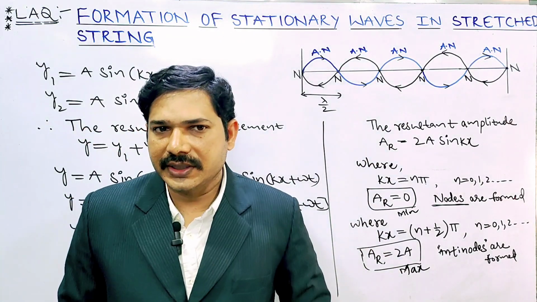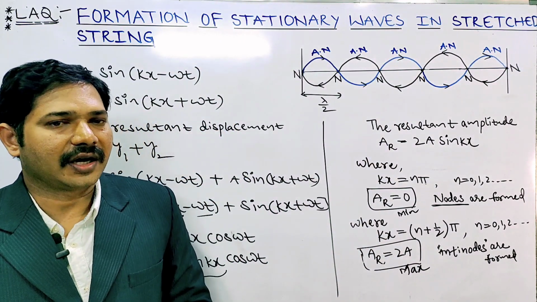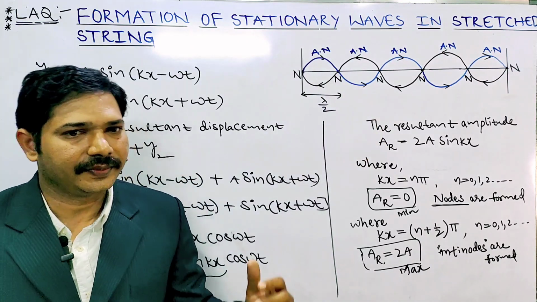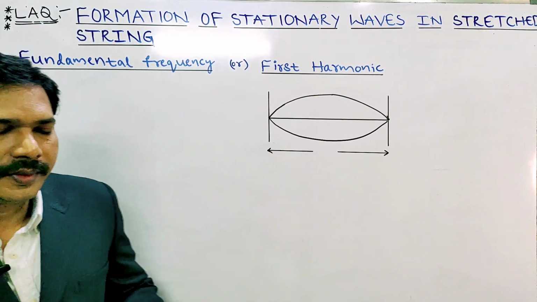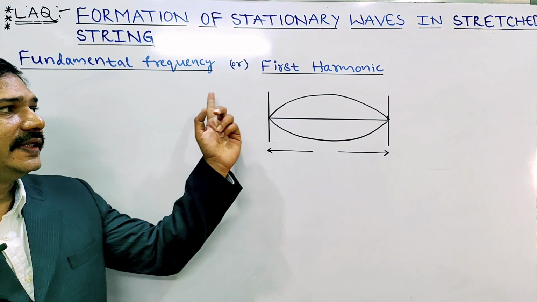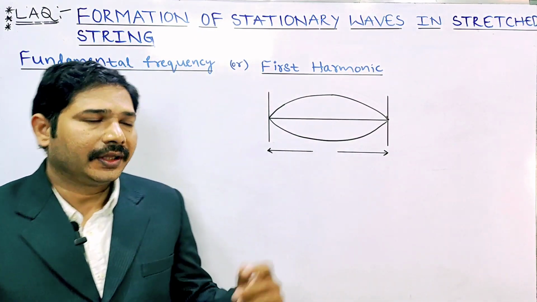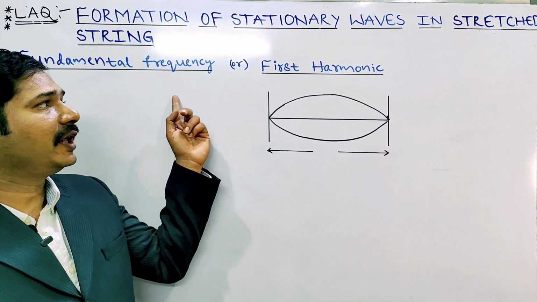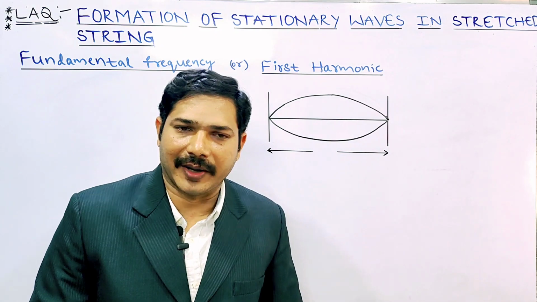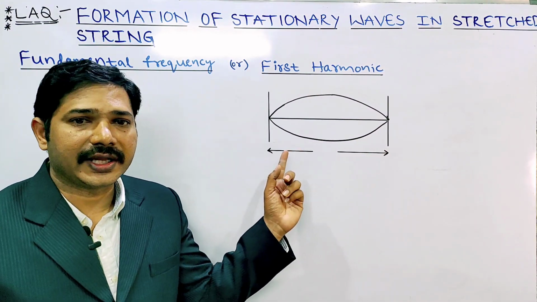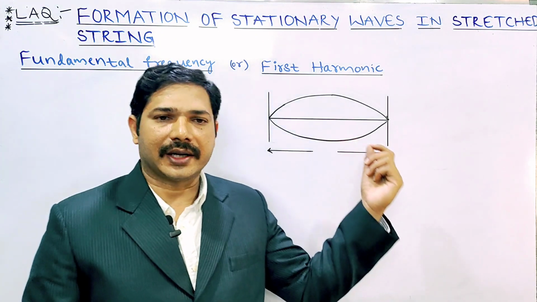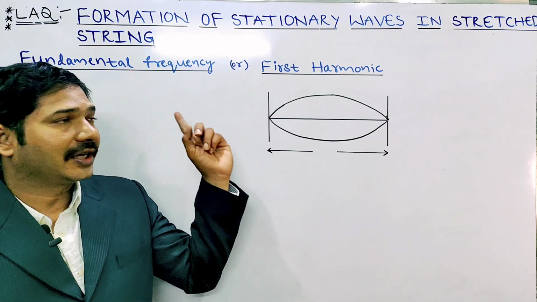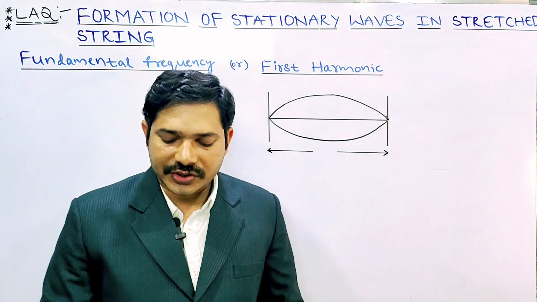Next we have to discuss the fundamental frequencies or harmonics in a stretched string. In these harmonics, the first case is the fundamental frequency or first harmonic. If the stretched string is vibrated with a single segment, then the fundamental frequency or first harmonic will form. Whenever the string is plucked at right angles and vibrates with only a single segment, the fundamental frequency or first harmonic is formed.